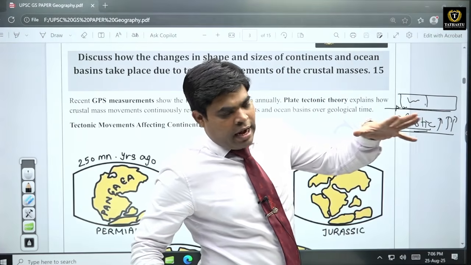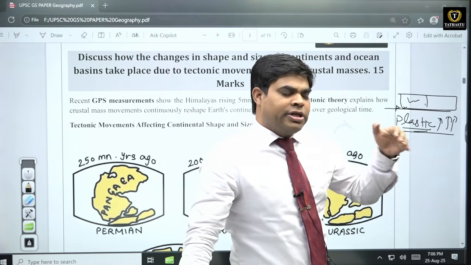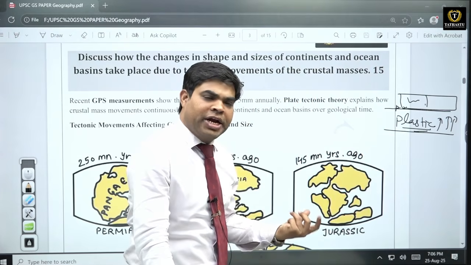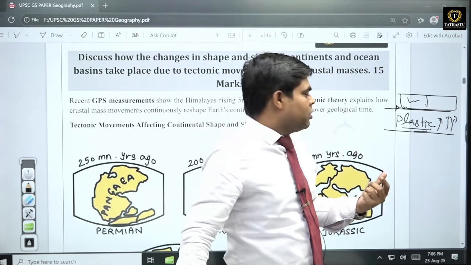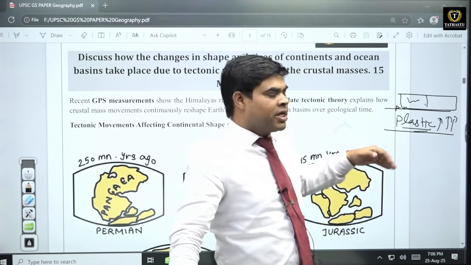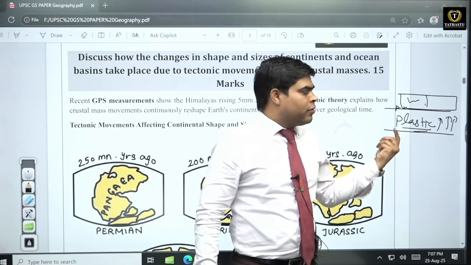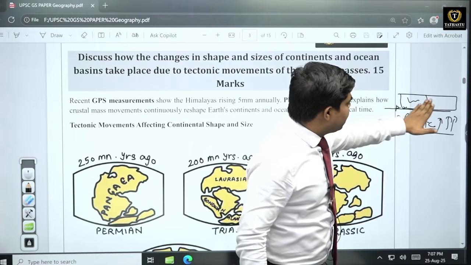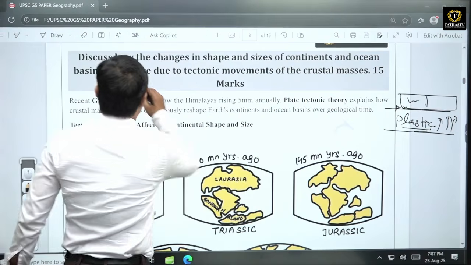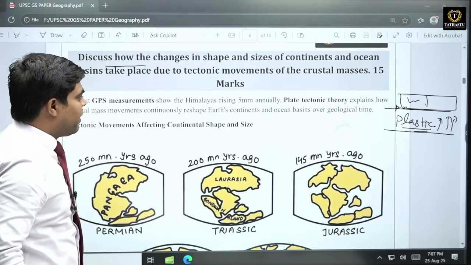Our entire upper solid surface is known as lithosphere, and this lithosphere is the fundamental block for plates, oceanic plates or continental plates. So these oceanic and continental plates are moved by convective magma currents, and because of that this entire continental mass moves, and these continents and ocean basins will also change their place.